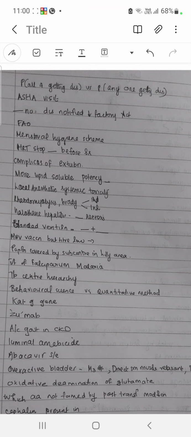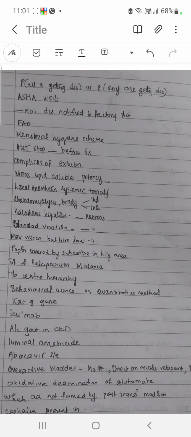then 6 and 5. 6 for institutional normal delivery, cesarean, then 5. So it begins like 1, 3, 7. Multiples of 7. 7 into 2, 14. Then 3, 21. 4, 28. 5, 35 is not there. Instead of that, 6 into 7, 42.